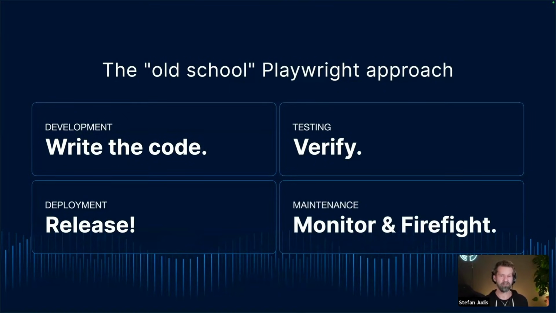When it comes to the traditional Playwright approach, when I started, Playwright was pretty much just in the testing stage. Sometimes developers, sometimes QA engineers were there to write automated end-to-end testing scripts to verify that preview or staging environments behave how they should. But the Playwright journey pretty much ended there. And I think that we might want to change that, right?